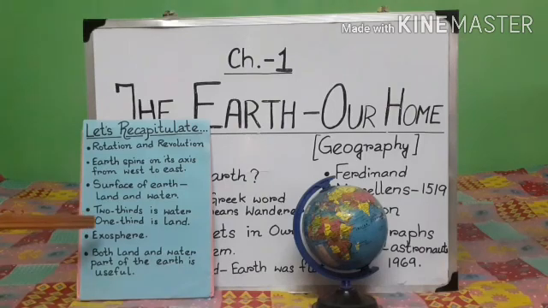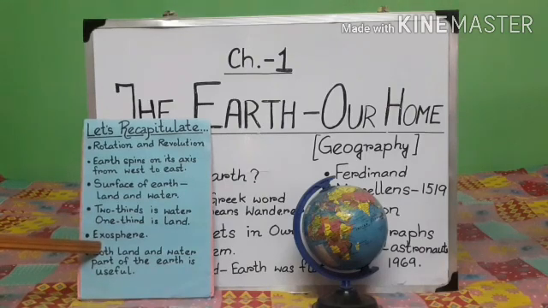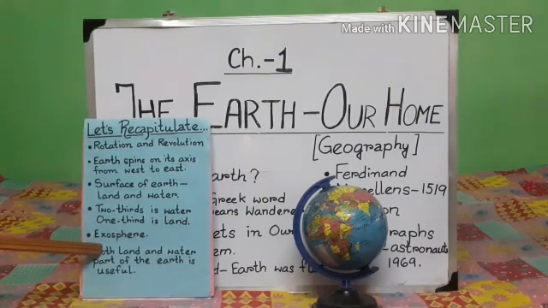Today we have also learned about exosphere. The outermost region of the atmosphere is called exosphere. And last but not the least, we have learned that both land and water, which are parts of the earth, are useful to us.